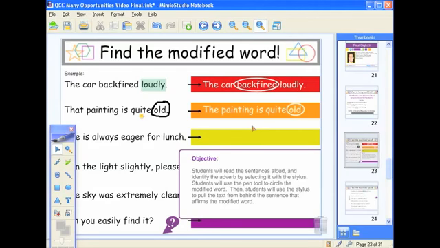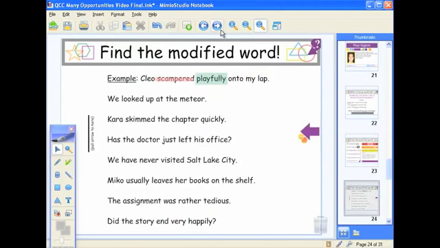So we've gone through our instruction. Now we have opportunities to practice, and as you can see, there would be several chances for students to come on up and engage in that active learning, which we all know is so important. This is a similar type of activity where we're going to go ahead and look for that modified word. Again, we're going to have the students come on down.